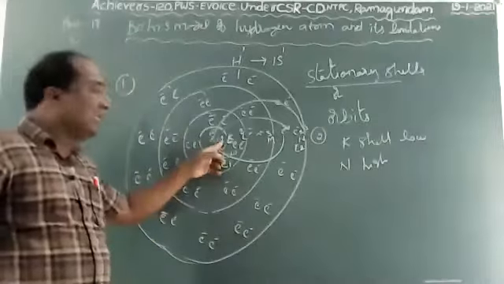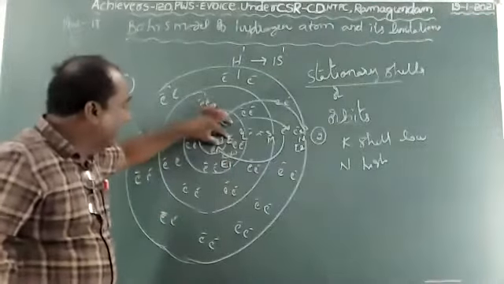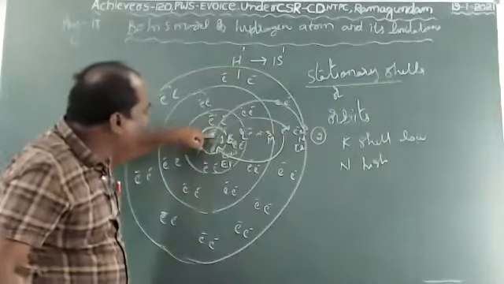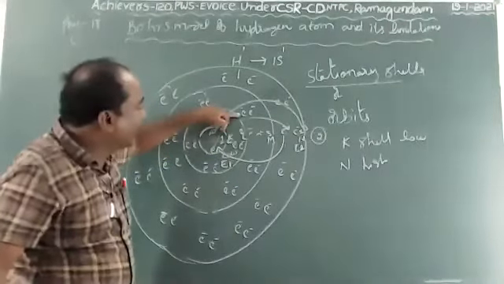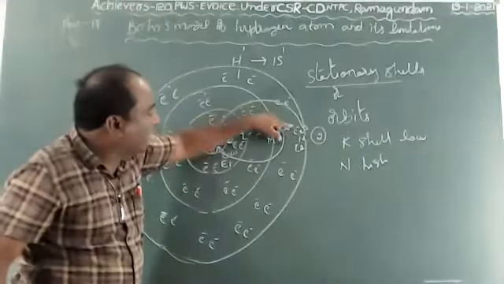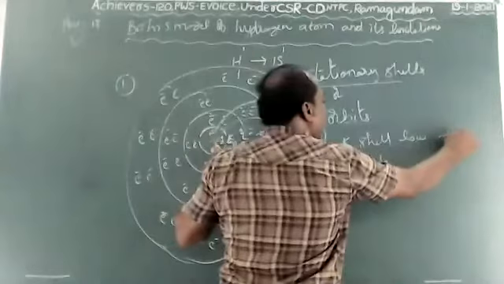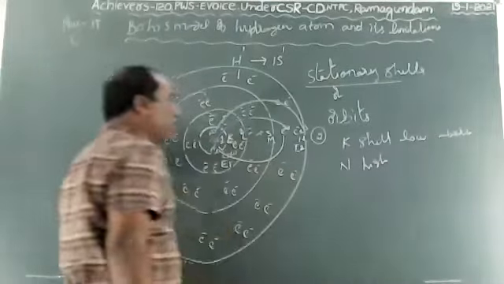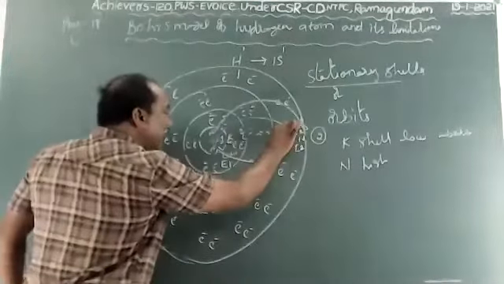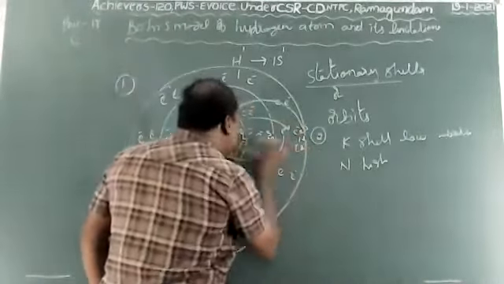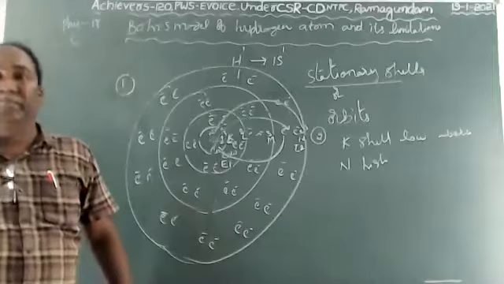Keep it in mind, children. When the electron jumped from high energy to low energy, the high energy shell loses the energy.